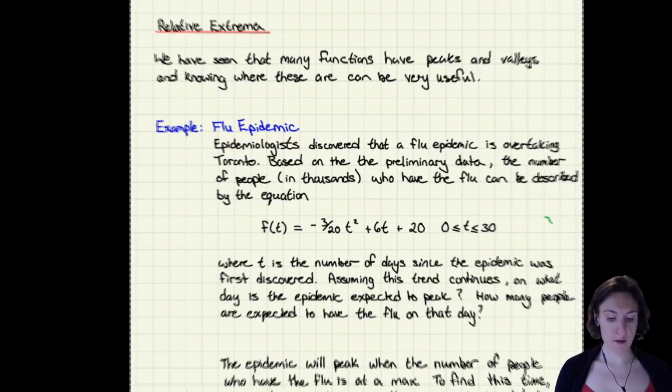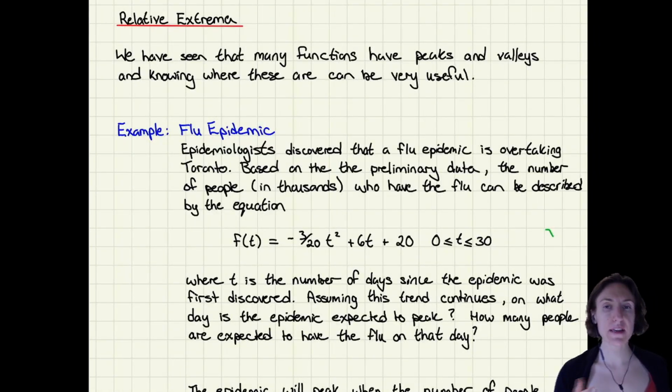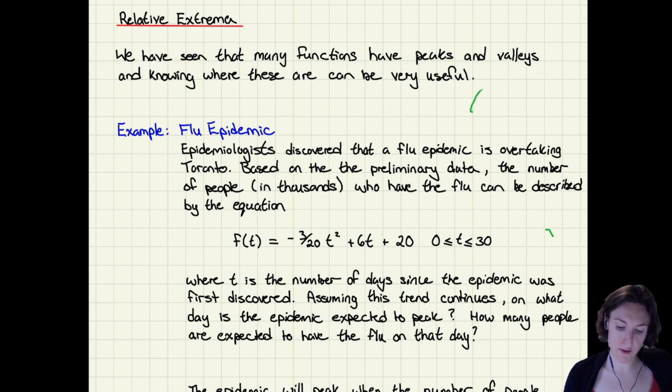Next, we're going to talk about relative extrema. So basically maxes and mins. Okay, so we've seen that many functions have peaks and valleys. So we have a peak here, we have a valley here, we have a peak, so on and so forth. Many functions have these peaks and valleys, and knowing where these are can be very useful.